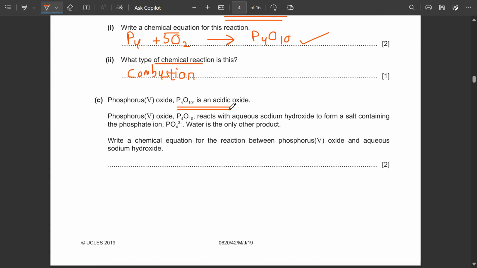Phosphorus 5 oxide, P4O10, is an acidic oxide. Phosphorus 5 oxide reacts with aqueous sodium hydroxide to form a salt containing phosphate. Water is the only other product. Write a chemical equation for the reaction between phosphorus 5 oxide and aqueous sodium hydroxide.